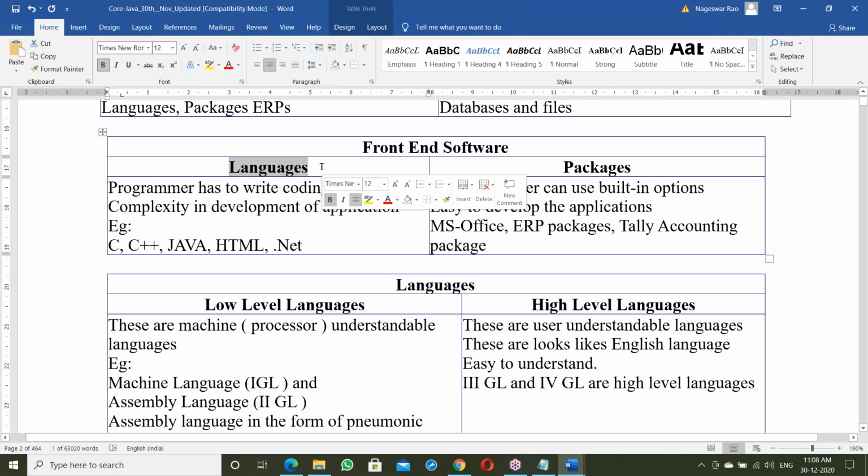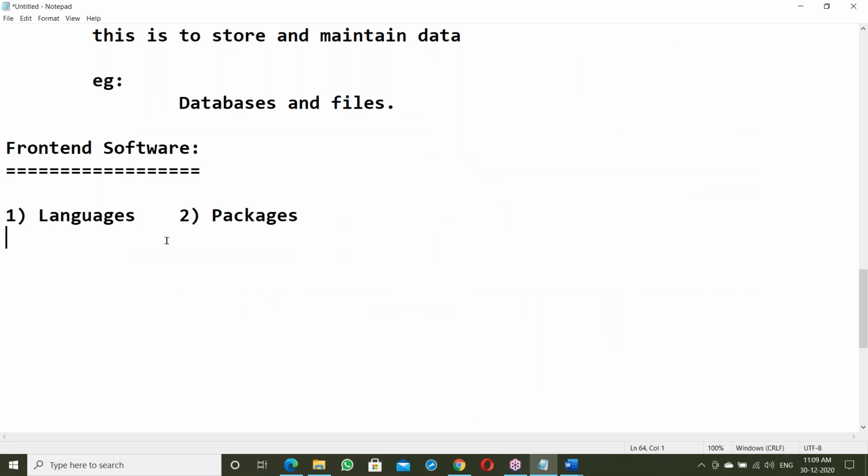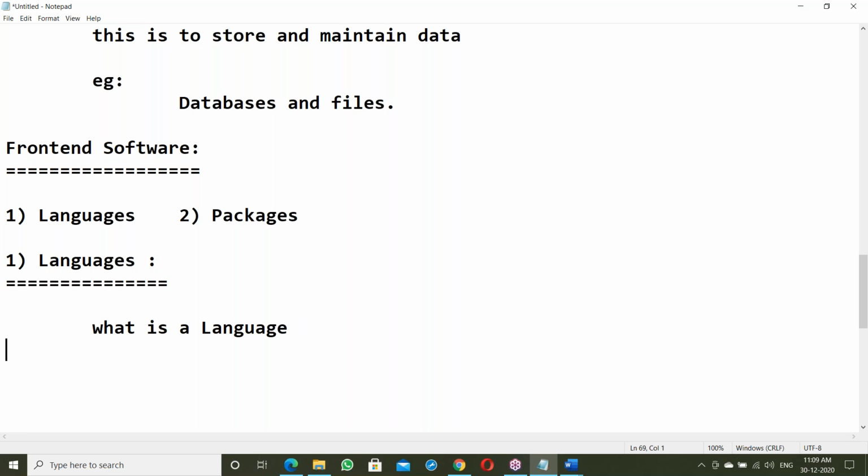When it comes to languages, everything is coding. Java comes under languages. Now let us move to languages. What is a language? Java comes under languages. Can anyone define what a language is?